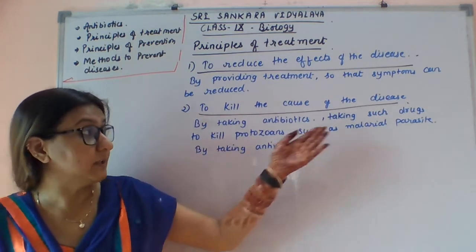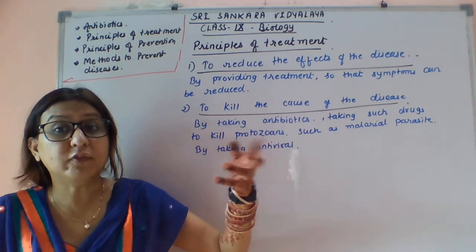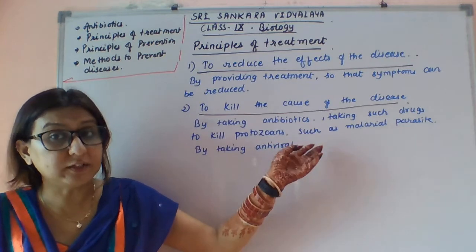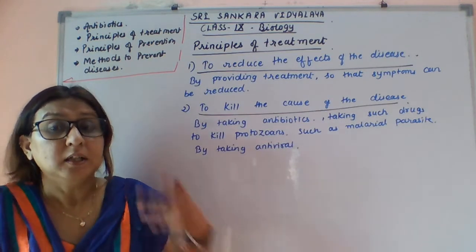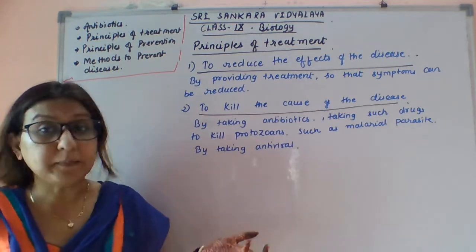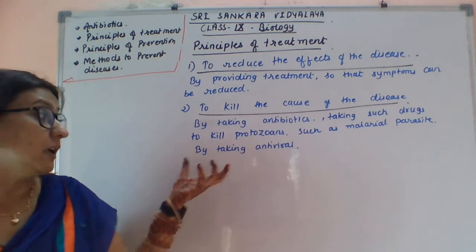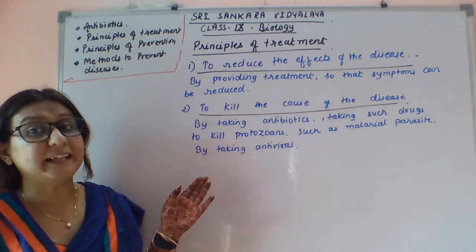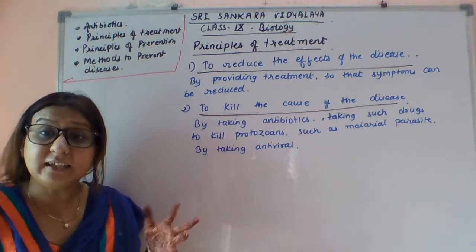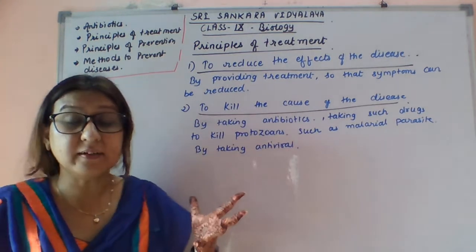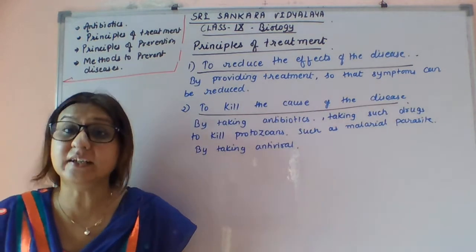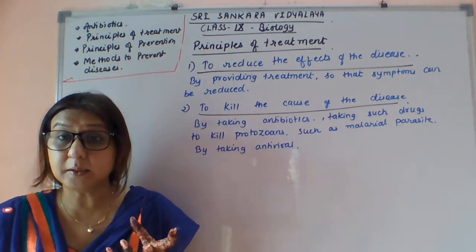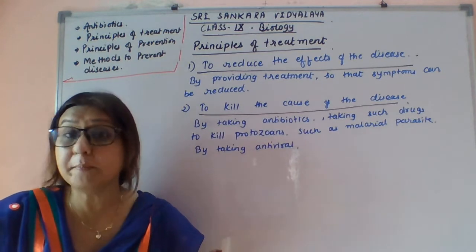And if it is due to protozoans, or you can say due to the malarial parasite, there are also some drugs to kill those parasites. And definitely for killing viral infections, you will be taking antivirals. But definitely making these antivirals is very tough, because the viruses do not have their own machinery.